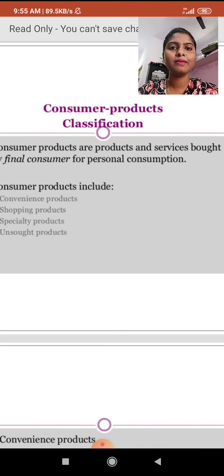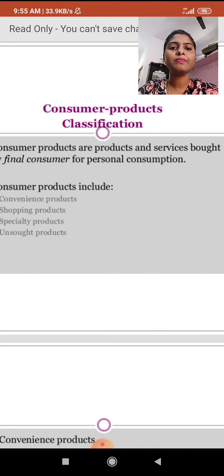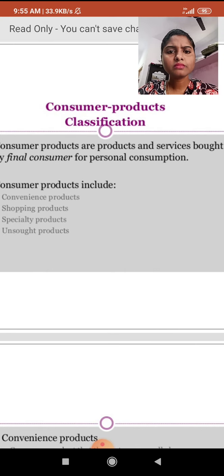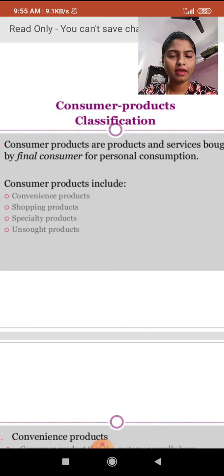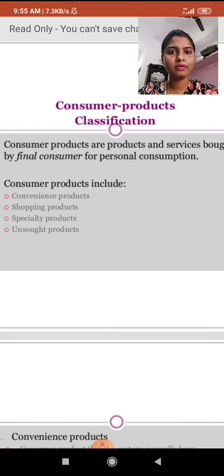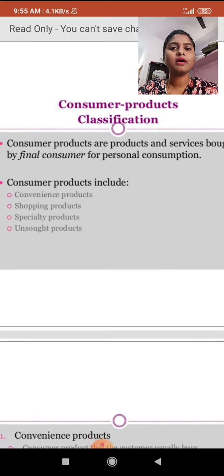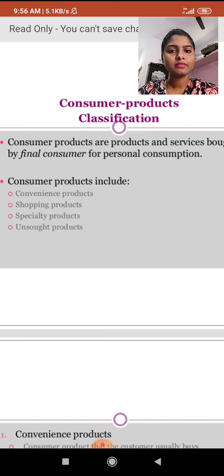All of these are for personal needs. Consumer products are the products and services bought by the final consumers for their personal consumption, used for their basic needs and uses. They are bought by the final consumers.